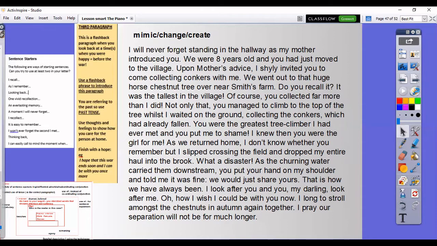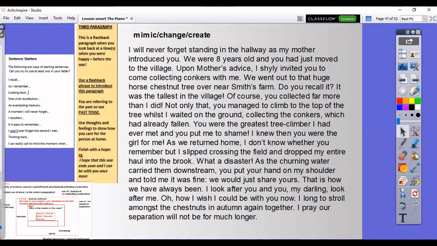Of course, you collected far more than I did. Not only that, you managed to climb to the top of the tree whilst I waited on the ground, collecting the conkers which had already fallen. You were the greatest tree climber I had ever met, and you put me to shame. I knew then you were the girl for me. As we returned home, I don't know whether you remember, but I slipped across the field and dropped my entire haul into the brook. What a disaster.